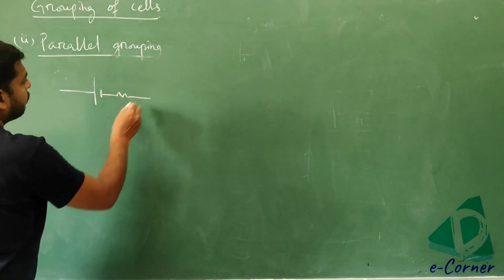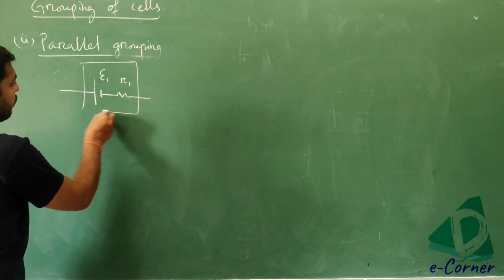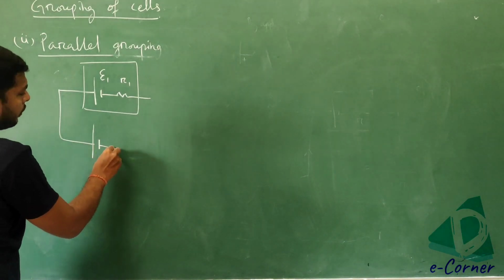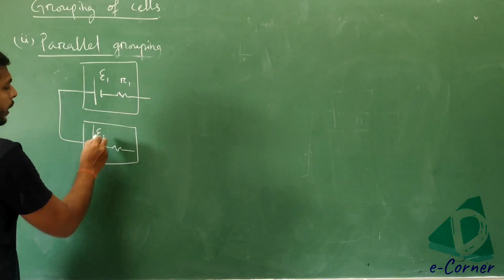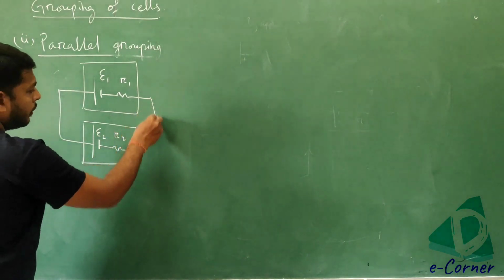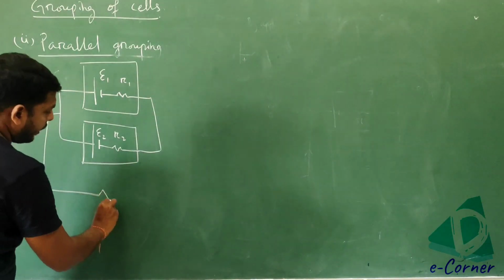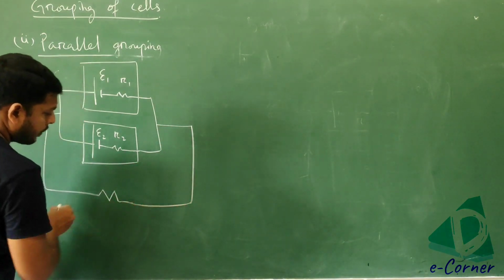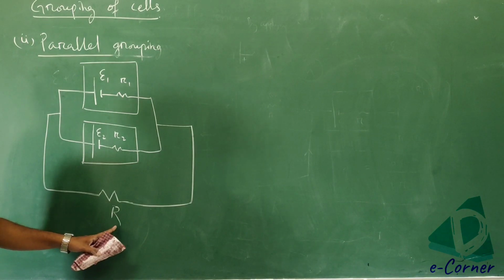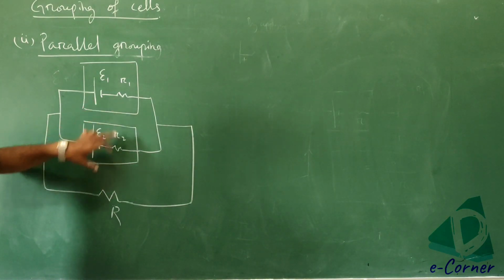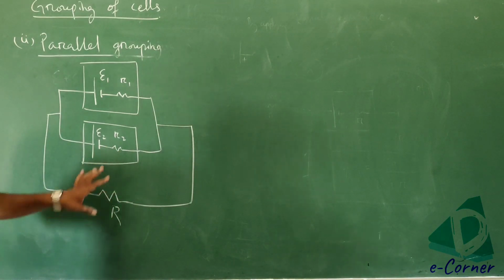Suppose this is one battery having EMF E1 and internal resistance R1. It is connected in parallel with another battery having EMF E2 and internal resistance R2, and these two are connected across another external resistance capital R, as shown in the circuit diagram.